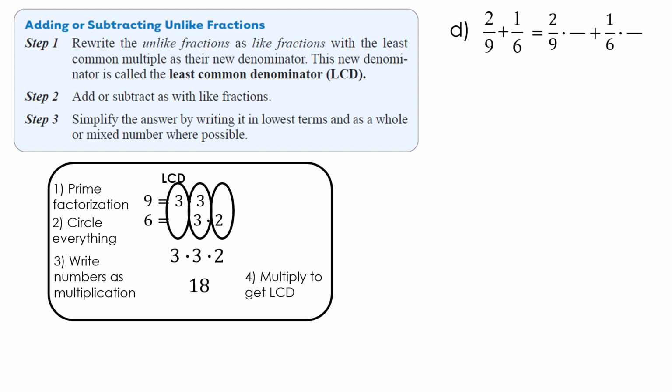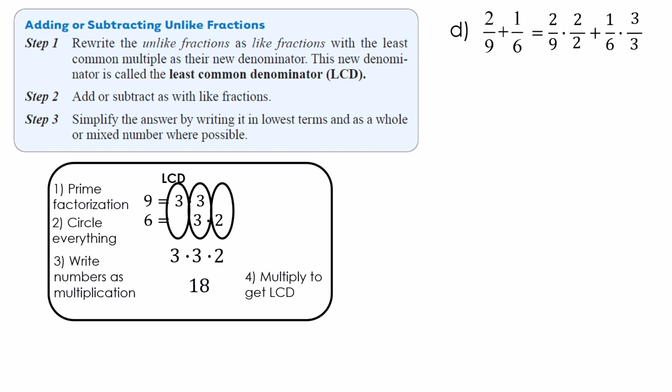What we do next is we rewrite our fraction addition, but you're going to notice that I left a little space here at the other side of each fraction. We need to get the denominator to 18. So I think, well, 9 times what gives me 18? Well, that's 2. But if I multiply by 2 in the denominator, of course, I have to multiply by 2 in the numerator. For 1/6, I look at my denominator again. 6 times what is 18? Well, in this case, that's 3. But whatever I do to the denominator, I have to do to the numerator.